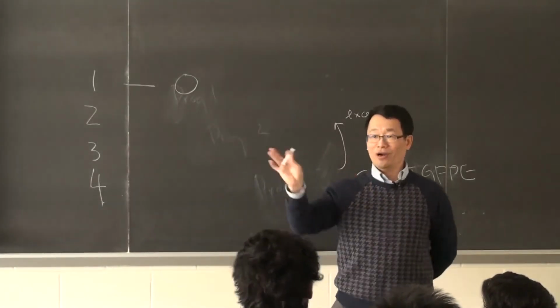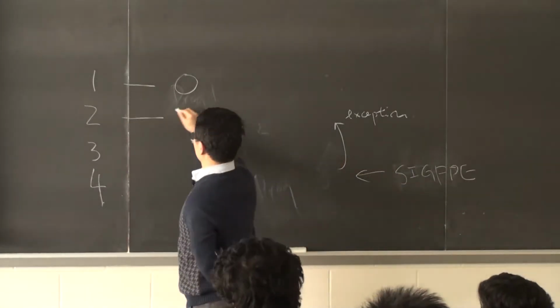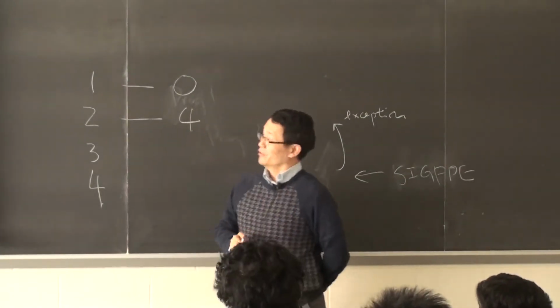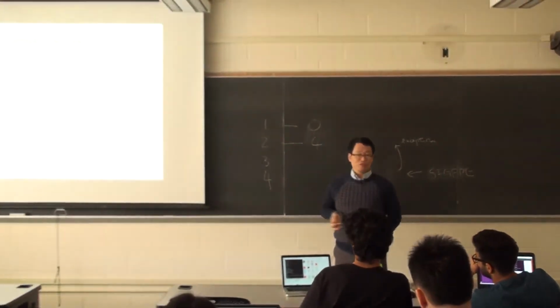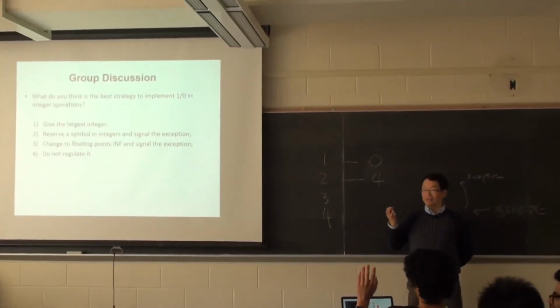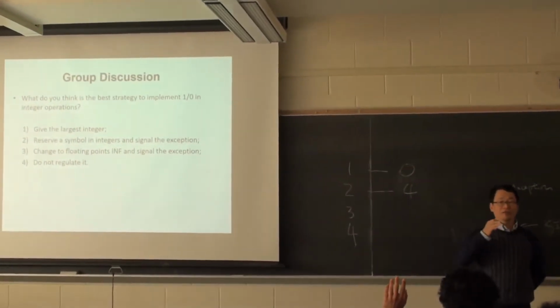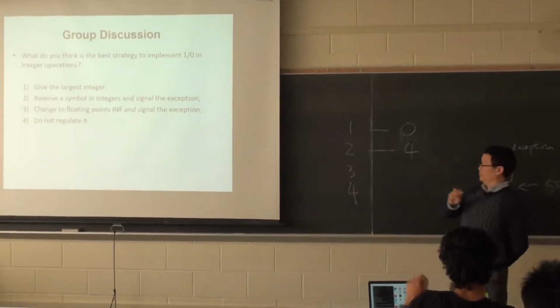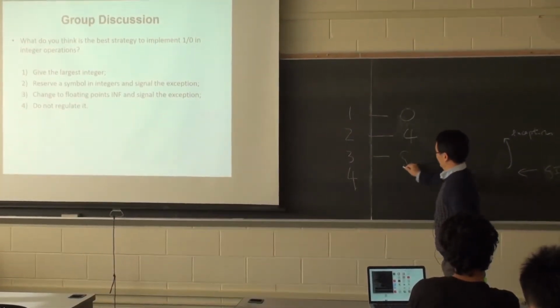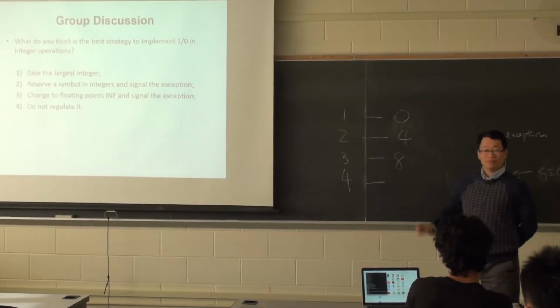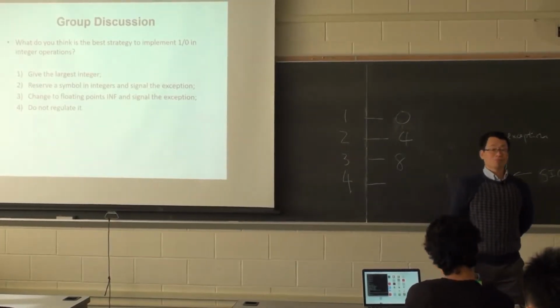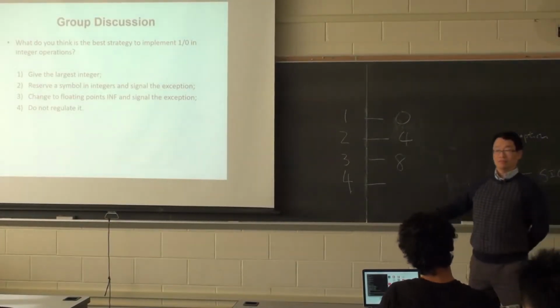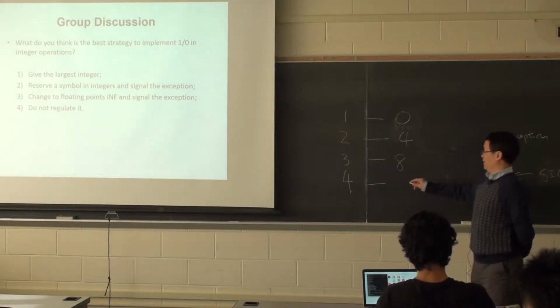I get 3, 4, okay? 3 is change to floating point and signaling, okay? 1, 2, 3, 4, 5, 6, 7, 8. Okay, good. 4 is do nothing, do not regulate it. 1, just 1. Okay.